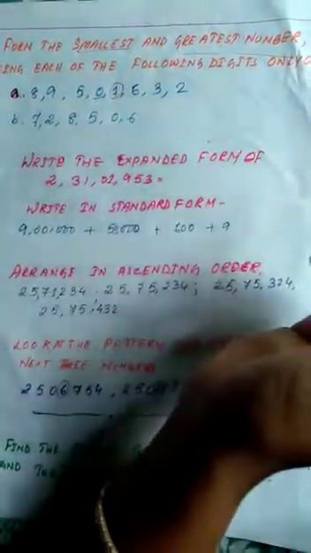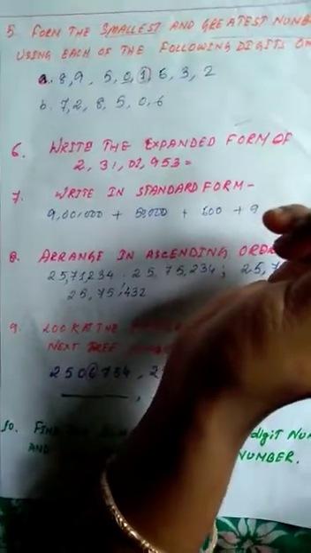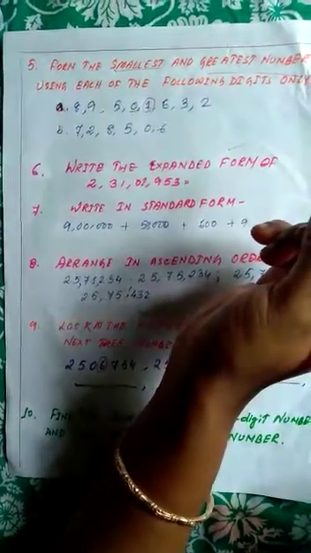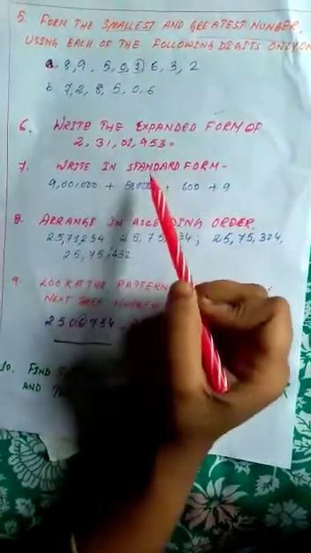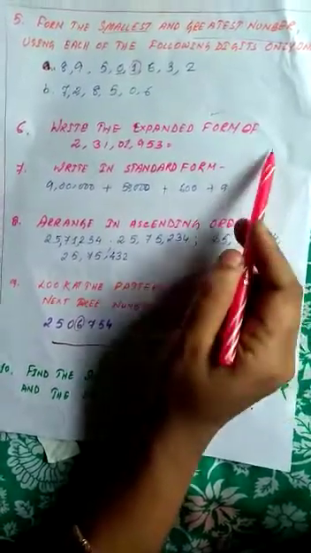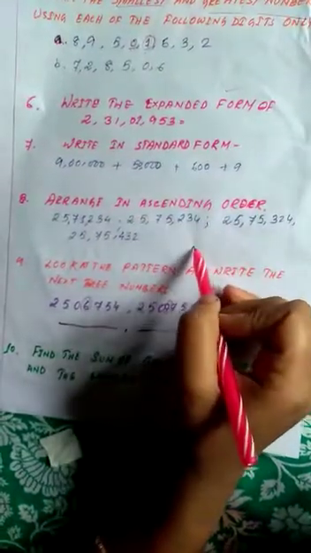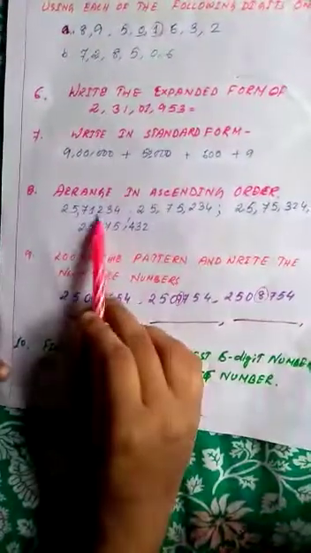All right students, we have done this type of thing in our earlier classes also. In Chapter exercise 1.1 and some other chapters we have done a few exercises, so you can see from there also. Questions 6 and 7 just ask you to write in expanded form and standard form. I need not explain; I think you all know this, so do it by yourself. And arrange in ascending order can also be done by you.